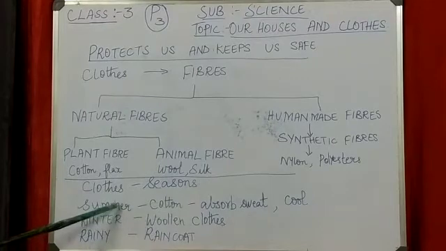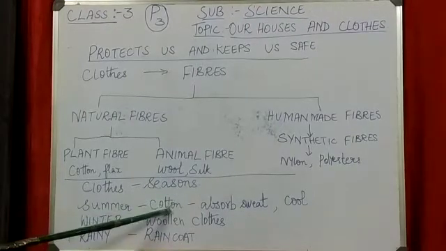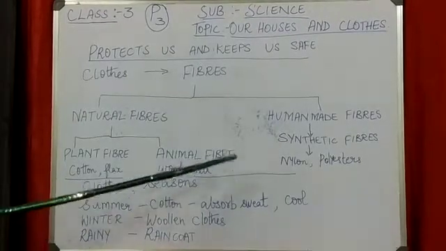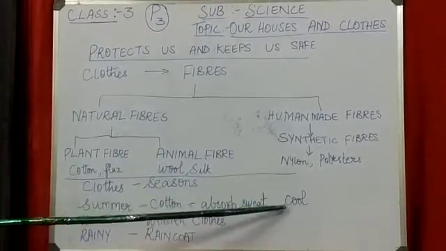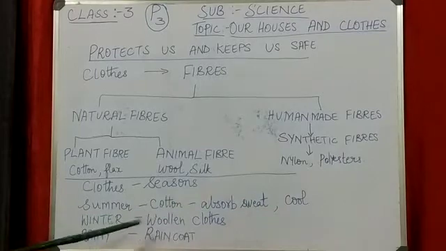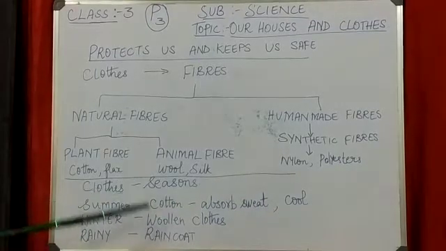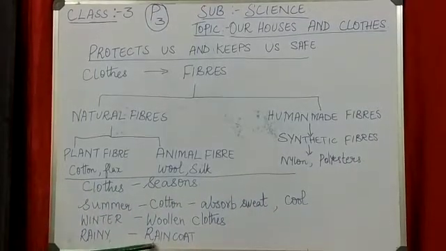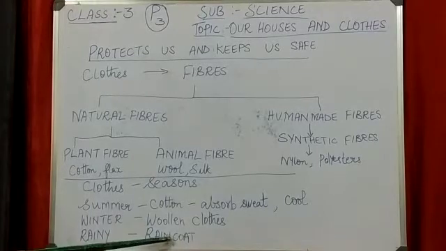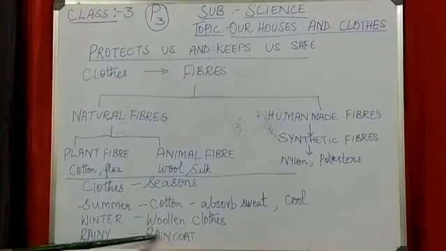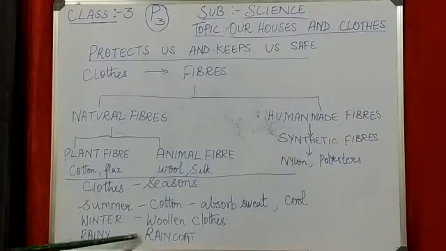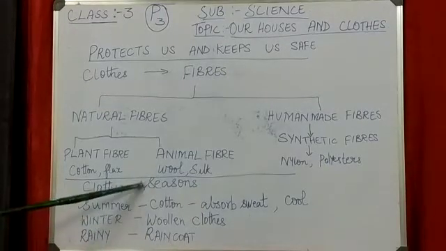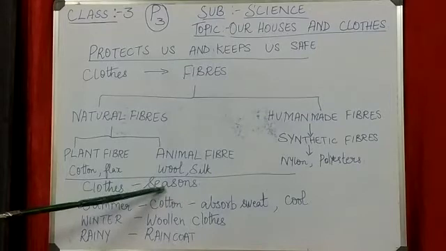So during summer we wear cotton clothes because cotton absorbs sweat and keeps our body cool. And during rainy season we use raincoats or umbrellas to prevent the water from entering into our body. So we are selecting clothes according to seasons.